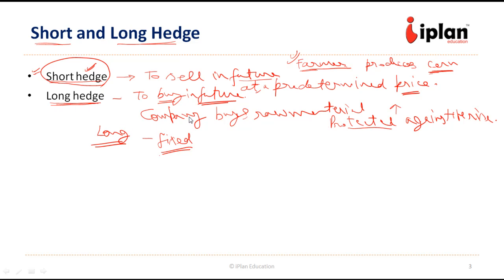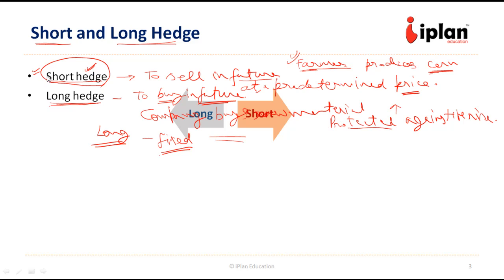So if we observe, these two positions, long and short, are opposite to each other. So the needs for different players may be different. One might want to hedge against the price movement upwards, the other player wants to hedge against the downward movement of the price. So that is why they will choose either short hedge or long hedge.